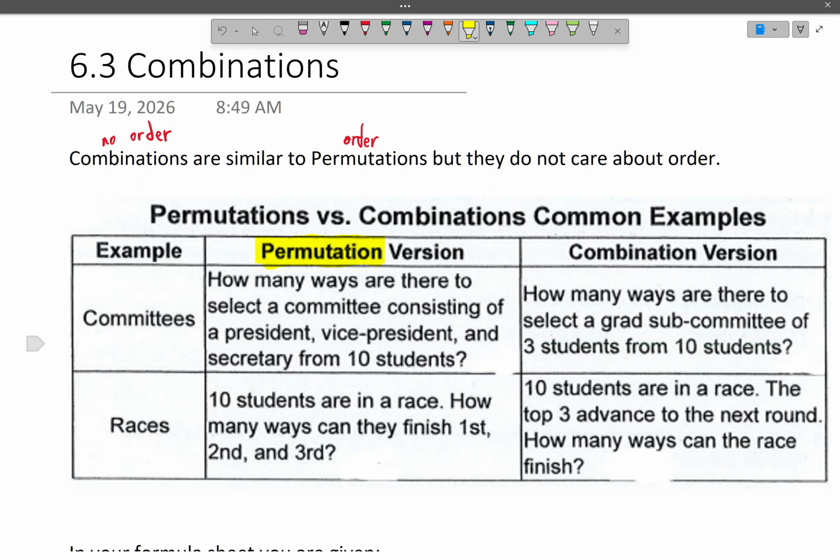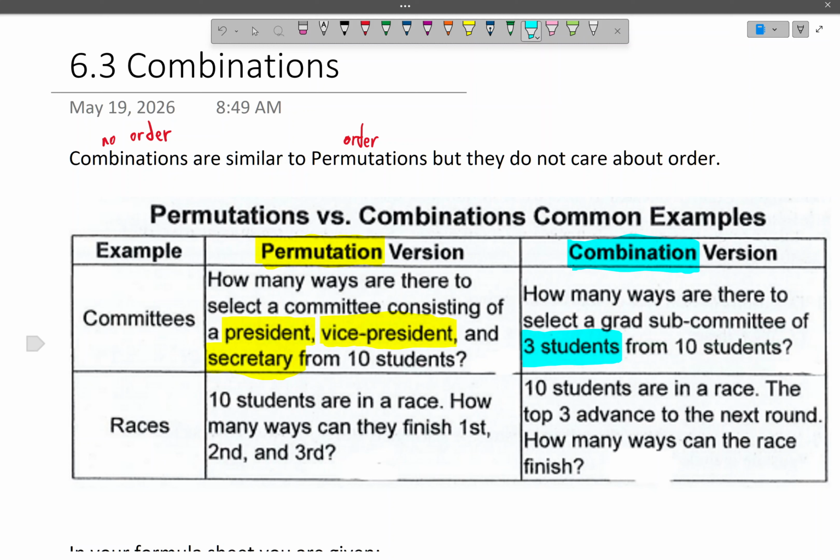How many ways are there to select a committee consisting of a president, vice president, and secretary? Notice that here there are different positions, or different order of importance of these positions in the committee. On the other hand, if we look at a combination version of the same sort of question, it asks how many ways are there to select a subcommittee of 3 students from 10. Here you'll notice that for these 3 students, the order doesn't matter.